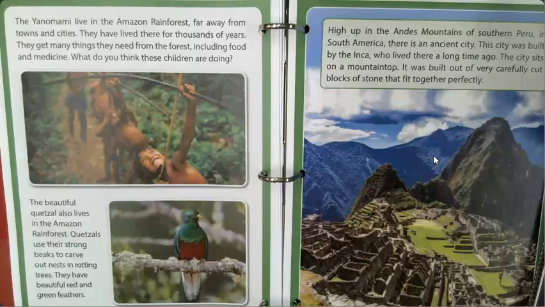The Yanomami live in the Amazon rainforest, far away from towns and cities. They have lived there for thousands of years. They get many things they need from the forest, including food and medicine. What do you think these children are doing?